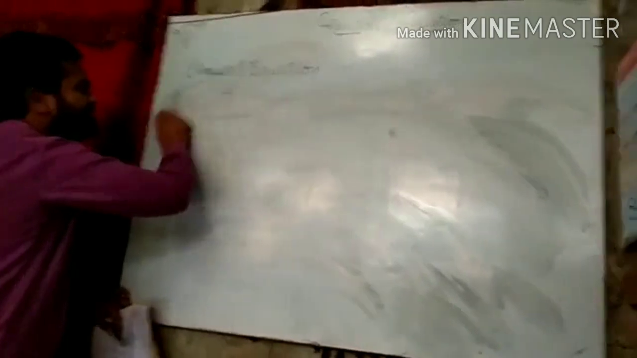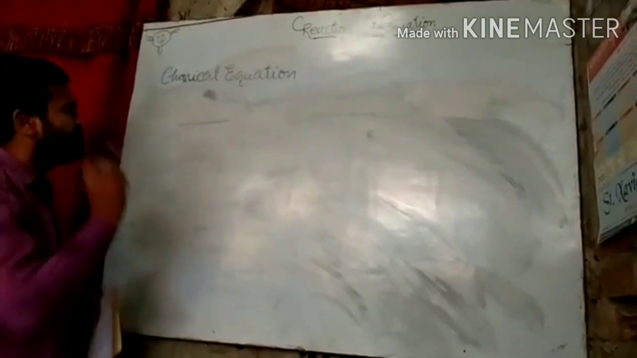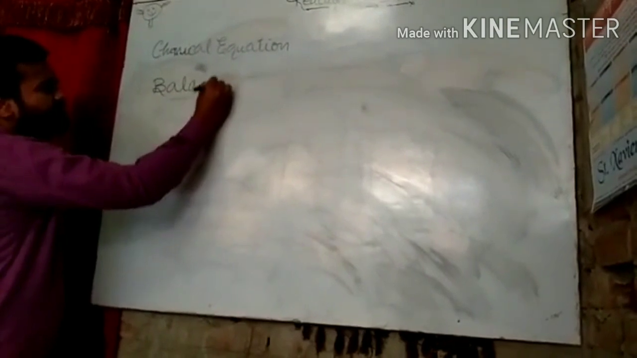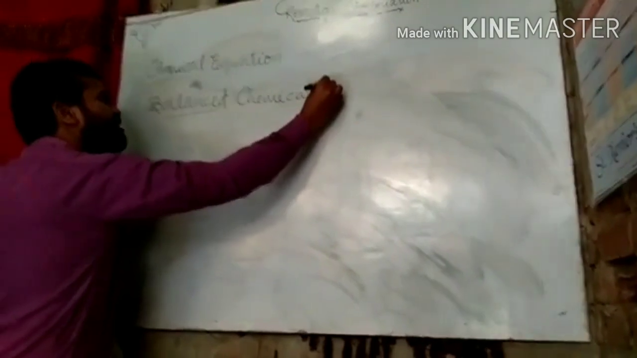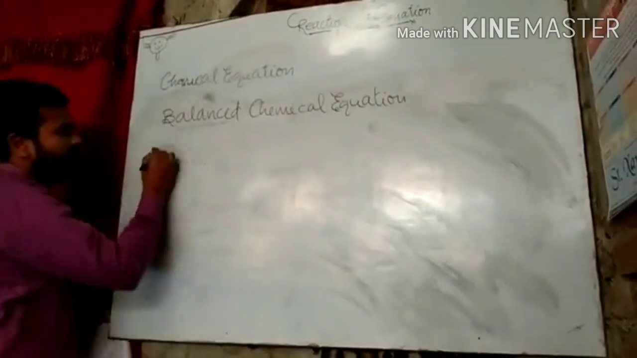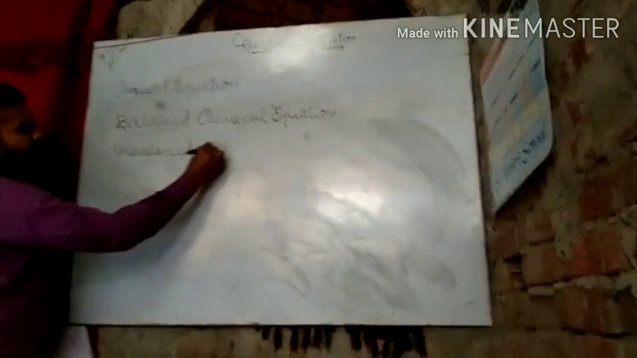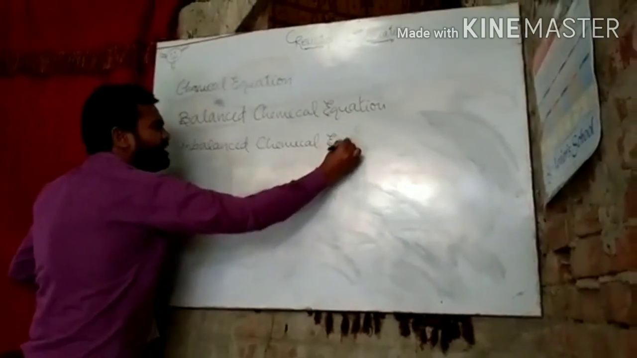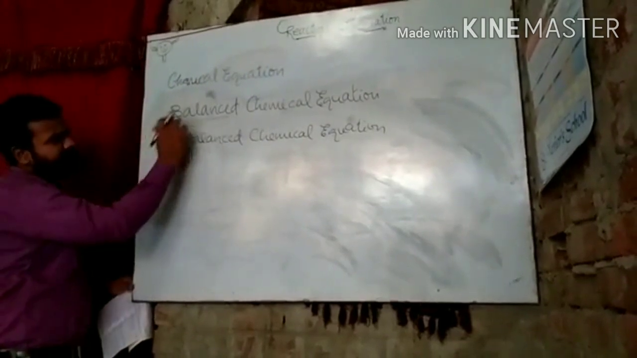Now, how many types of chemical equation? There are two types of chemical equation. First one is balanced chemical equation. Second one is unbalanced chemical equation. As the name suggests, balanced means santulit. It means balanced chemical equation.